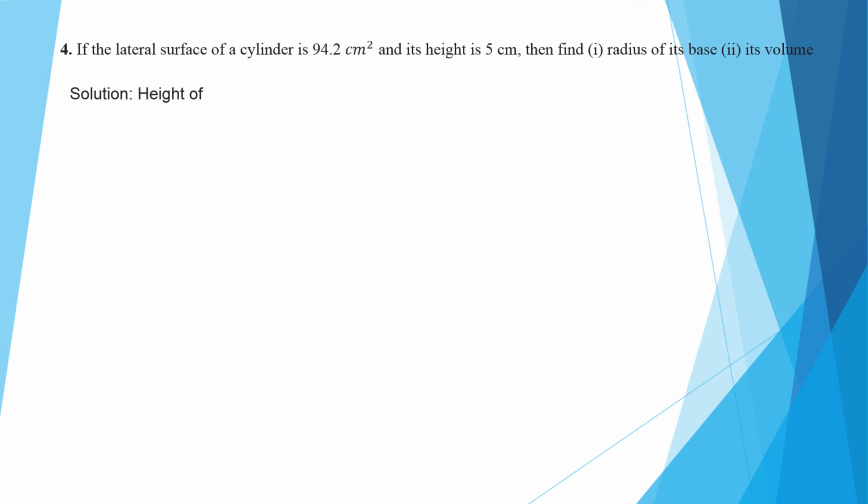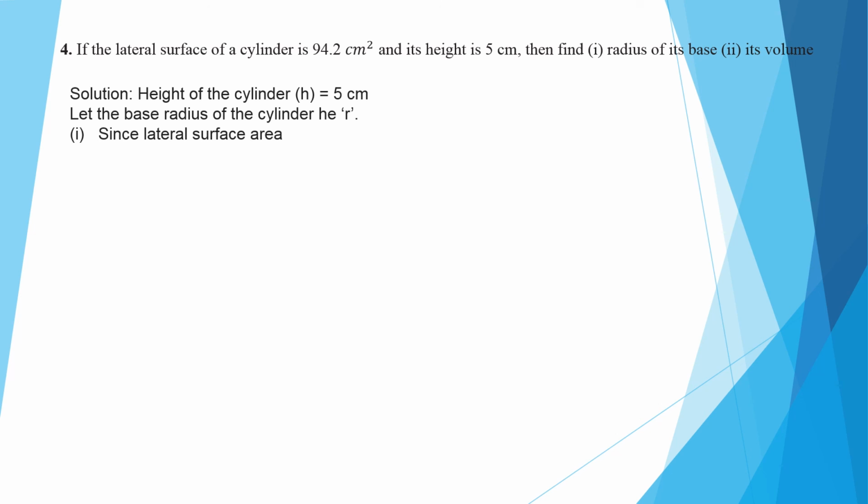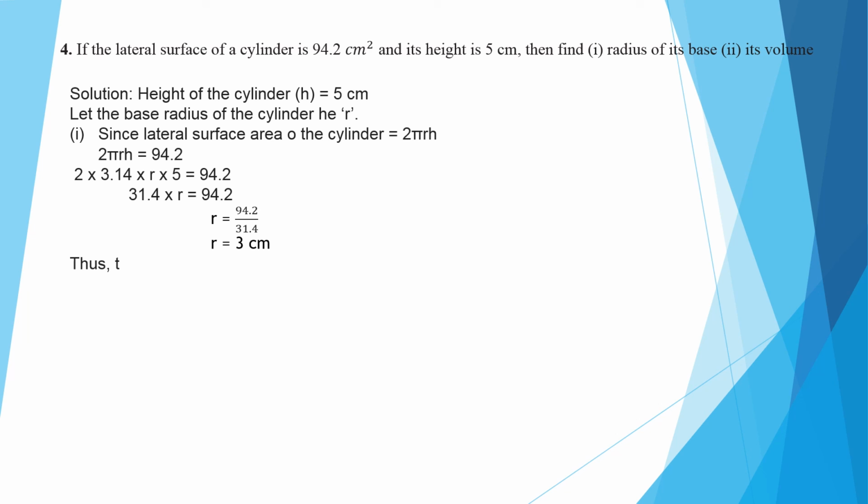Let's begin the solution. Height is given as 5 centimeter, and for the radius we will assume r. Whenever it is not mentioned, we will assume r. Since the lateral surface area is 94.2, we will use pi as 3.14 because we will get the answer in decimal. Lateral surface area is 2 pi r h. So 2 into 3.14 into r into 5 is equal to 94.2. On calculation we are getting r is equal to 3 centimeter.